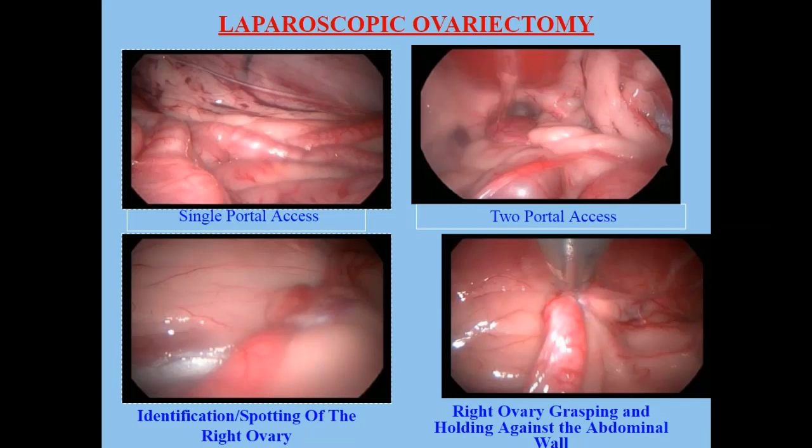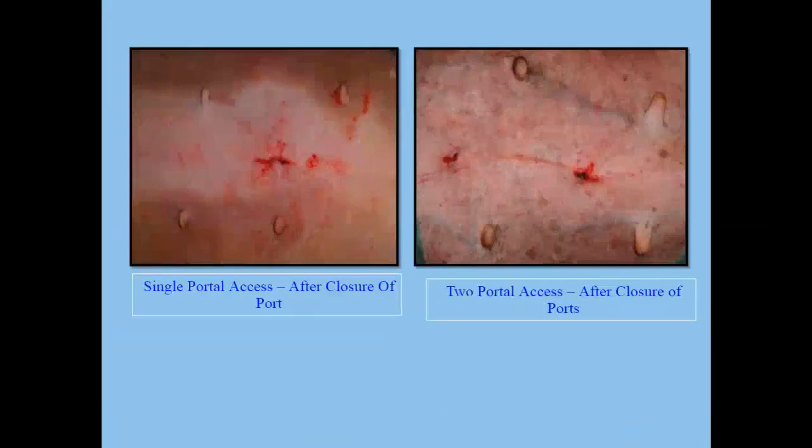These are some pictures of grasping of the ovary, coagulation, and removal of the ovary. You can see that after removal of the ovary, the small incisions are less than 1 centimeter. There is no problem of wound dehiscence or suture giving way. The wounds can be sutured either with Vicryl or any other suture material, nylon, or you can use adhesive glues for closing the wound. Very small wounds are there.